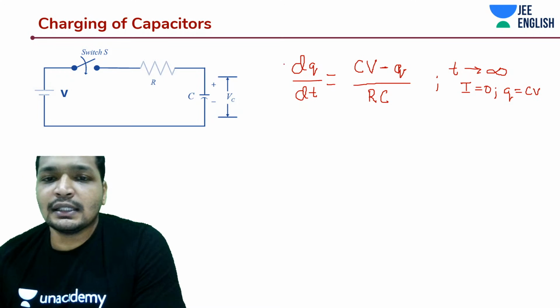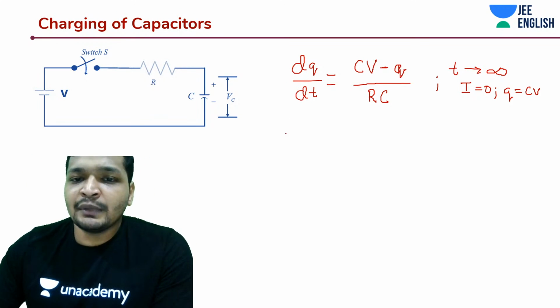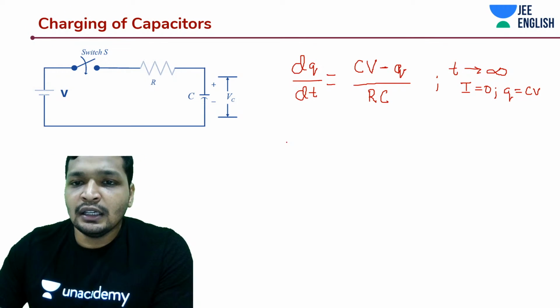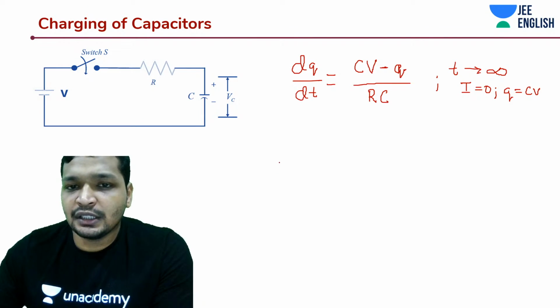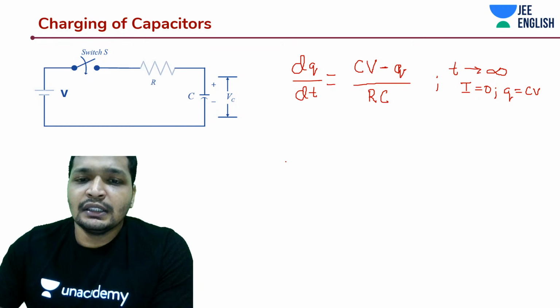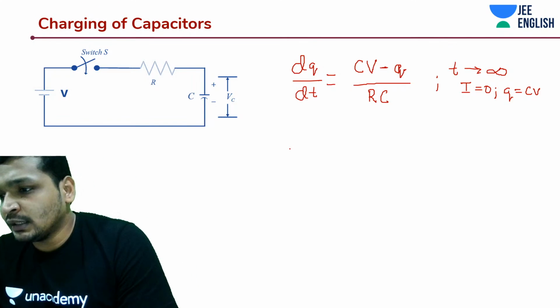Now let's analyze for some time t. That is where we began our analysis, right? I'm going to carry this expression out and integrate it. Just before that, we need to work around some math.